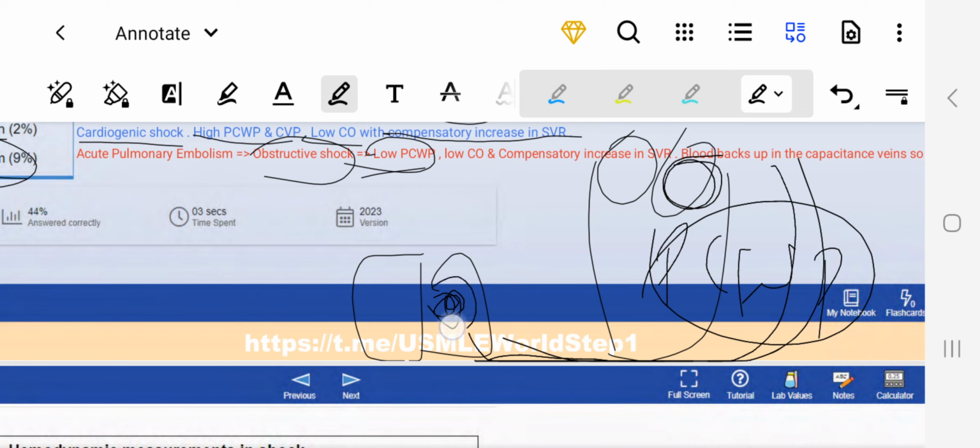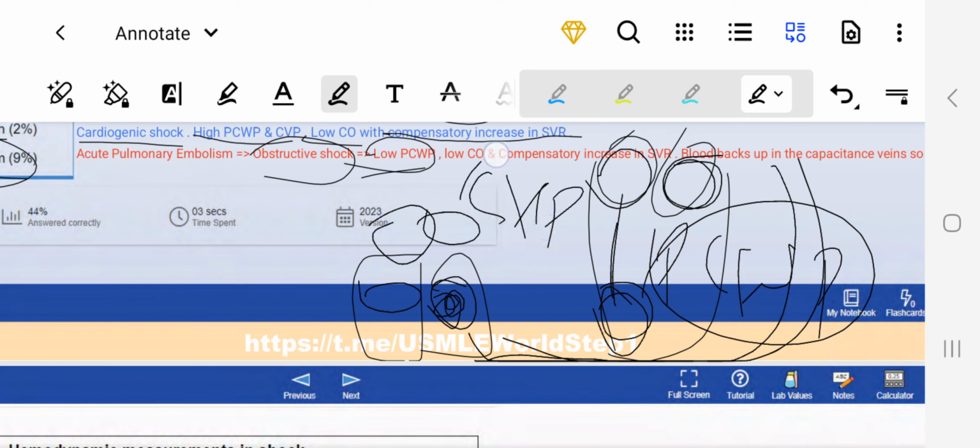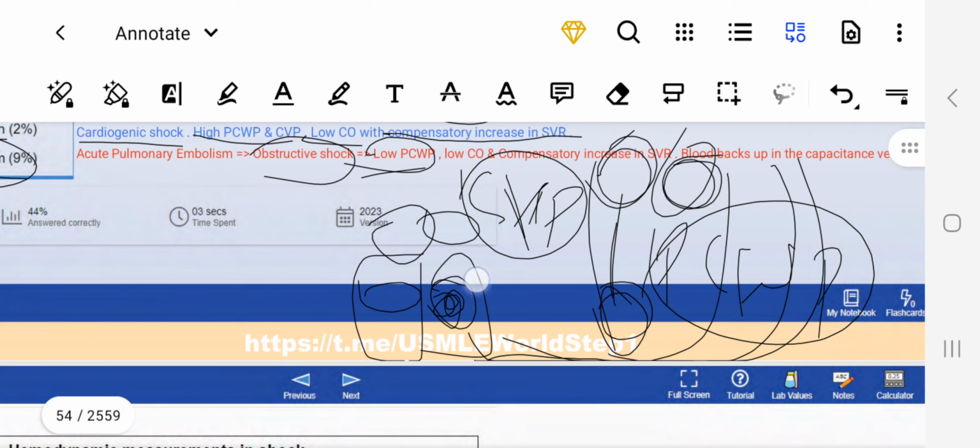But since there is obstruction in the lungs, just like in heart failure, the fluid will accumulate in the right ventricle and move in the backward direction, toward the right atrium. So we would say that the central venous pressure would be raised, right? Central venous pressure would be raised. Good.